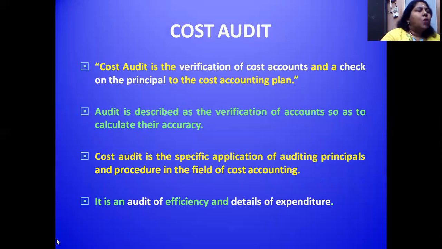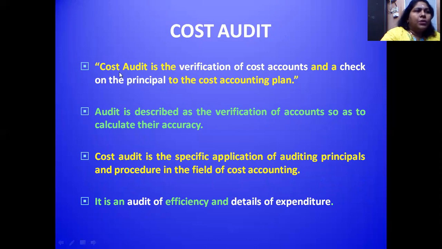The next is cost audit. I'm going to explain what cost audit is. You know very well what you mean by audit. Everyone knew the meaning. It's a verification of accounts, the accuracy of the accounts. In this same way, how are we going to have a cost audit for the cost accounting department?